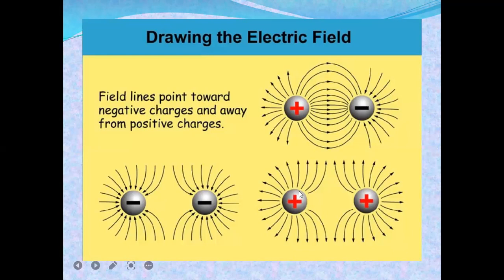From a positively charged body, the electric lines of force will come away from it. This is an example of drawing electric fields.